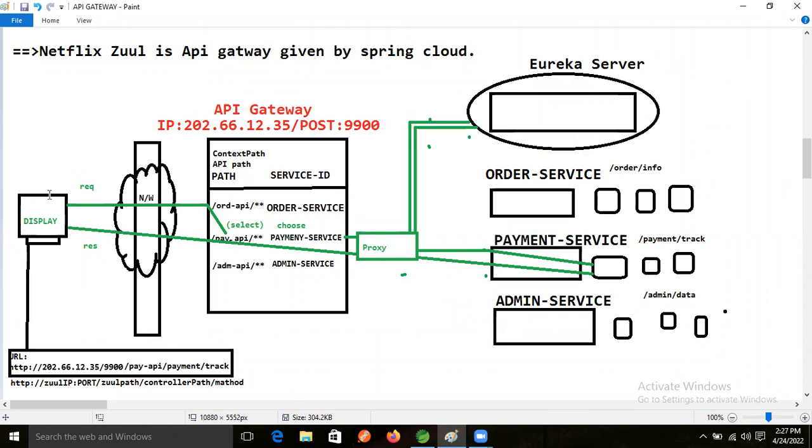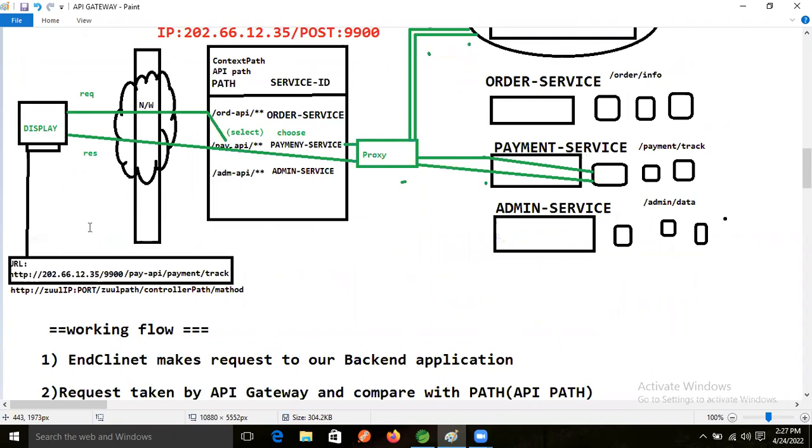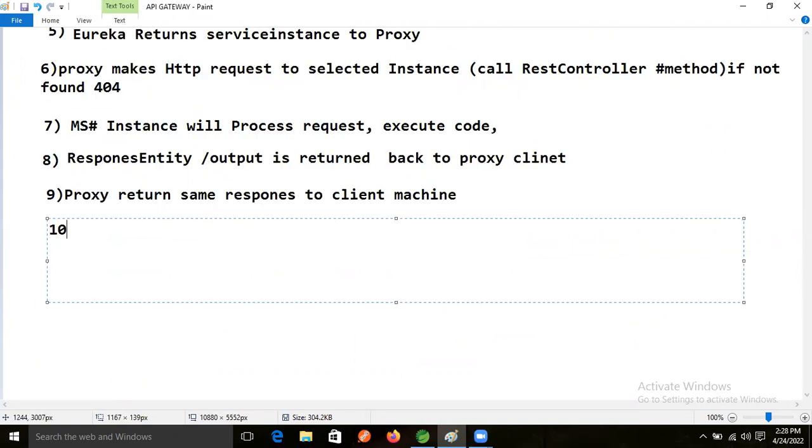So the 10th step: the front end app displays the response given by the API gateway.